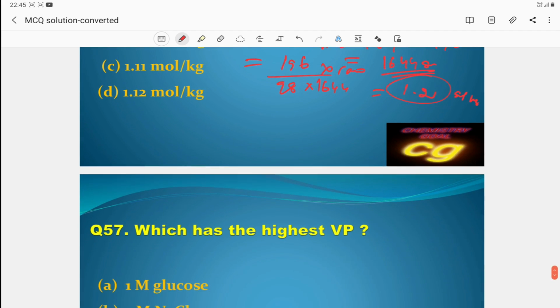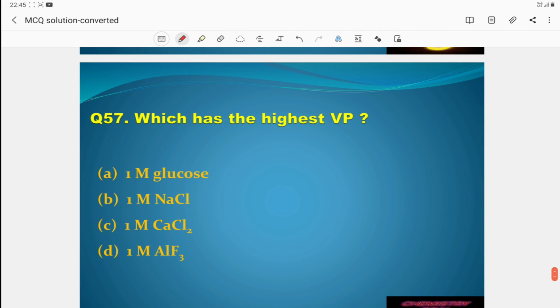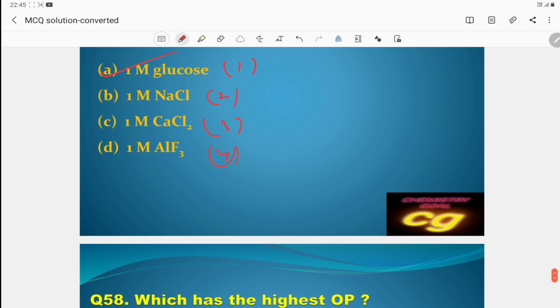Then question 57, which has the highest vapor pressure? Vapor pressure depends upon the number of particles. If the number of particles is more, vapor pressure will be less. Glucose gives 1 particle, the next 2 particles, the next 3 particles, and the next 4 particles. The fewer the number of particles, the higher the vapor pressure. So the answer will be glucose. This is question 57, A is the correct answer.